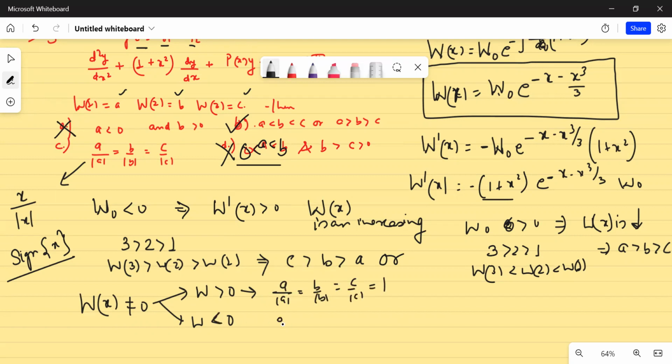And if it is negative, then if you write A by mod A, B by mod B, and C by mod C, it will be equal to minus 1. So option C is also correct. So both of these options, B and C, are correct. Is that clear or not?